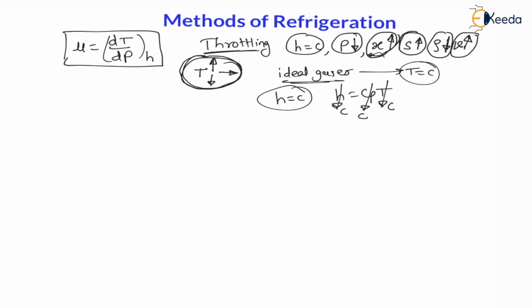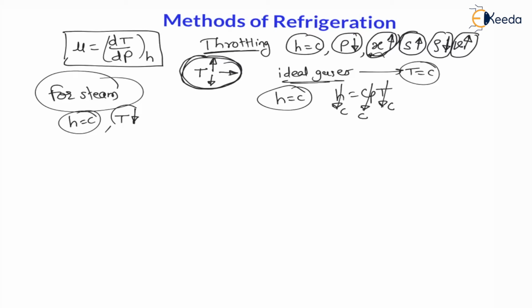And my dear students, for steam, these points are very important. For steam, due to throttling, that is a constant enthalpy process, temperature always decreases. For steam, due to throttling, temperature always decreases, because for steam, this Joule-Thomson coefficient mu, which is nothing but the change in temperature with respect to change in pressure at constant enthalpy, is positive. For steam, this is positive.